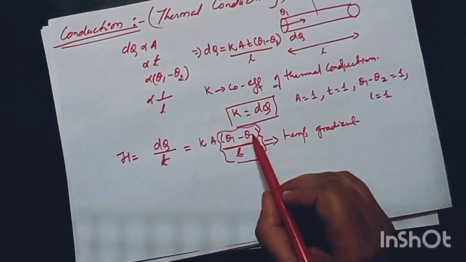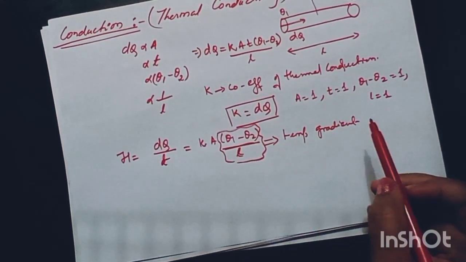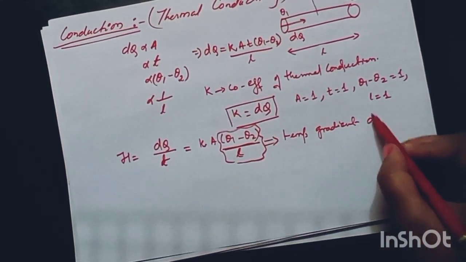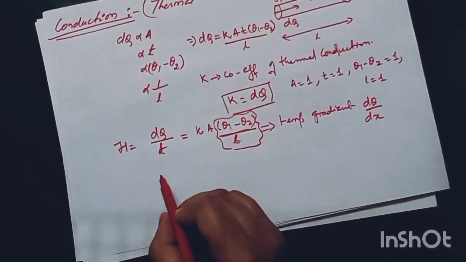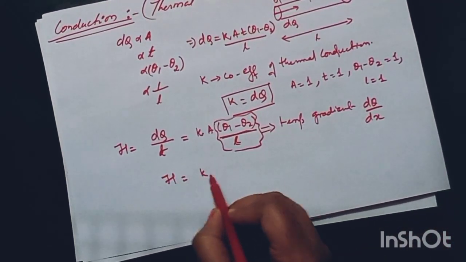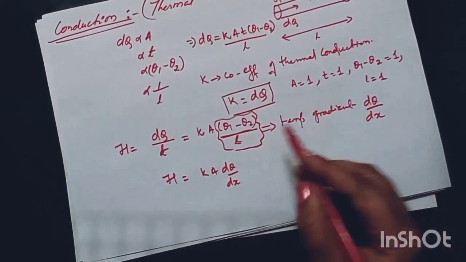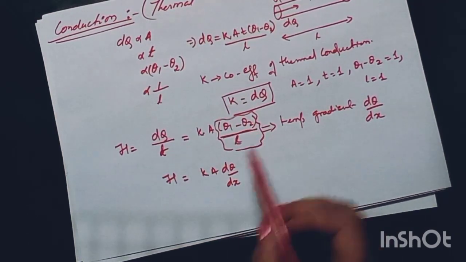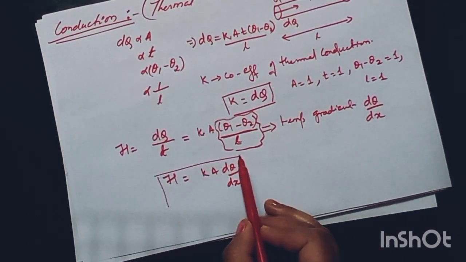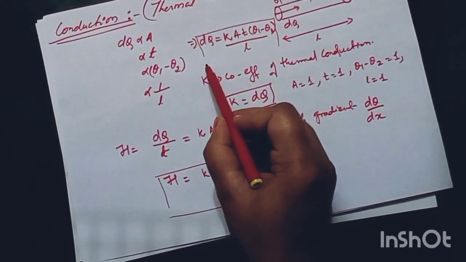The variation of temperature per unit length of any rod is temperature gradient. We can also write it as d theta by dx. So heat current can be written as K A d theta by dx, where theta 1 is at higher temperature and theta 2 is at lower temperature. So this is what heat current is, the amount of heat flowing through a rod.